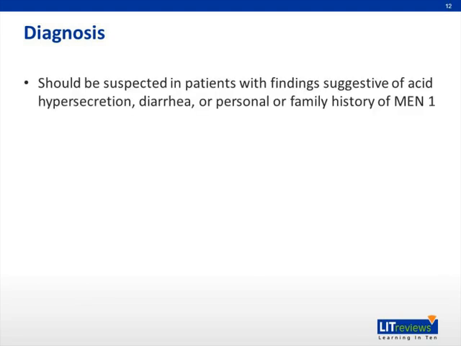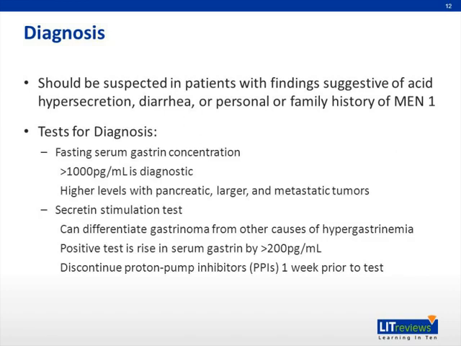Only a small number of patients with peptic ulcer disease have the Zollinger-Ellison syndrome. Its presence should be suspected in patients with findings suggestive of acid hypersecretion, such as multiple or refractory ulcers or an ulcer location distal to the duodenum, diarrhea, or a personal or family history of MEN1.